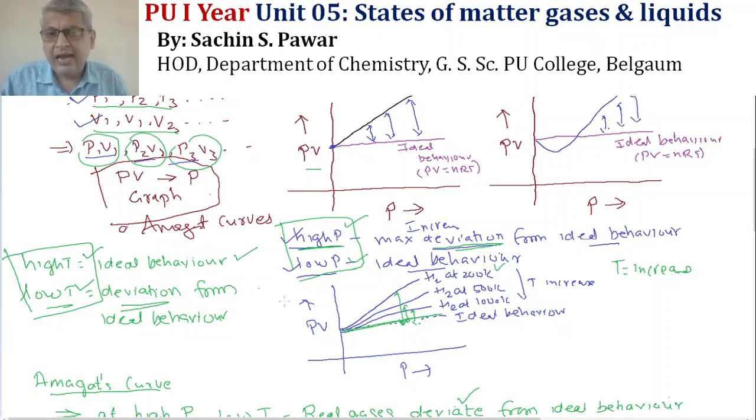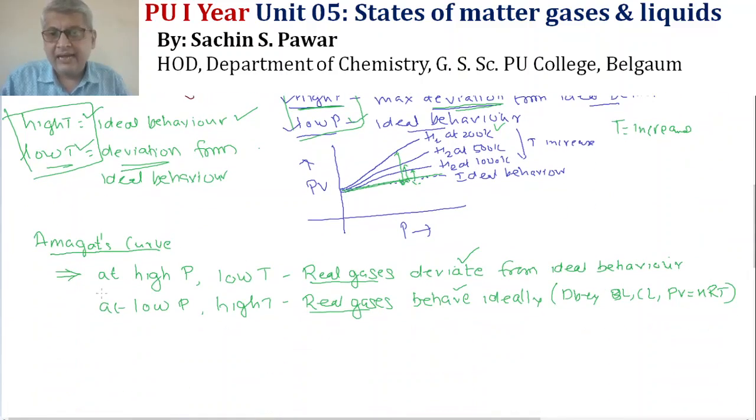Ideal behavior and non-ideal behavior. So they got the condition: at high pressure and low temperature, real gases deviate from ideal behavior, and at low pressure and high temperature, real gases behave ideally. This is Amagat's practical explanation regarding the behavior of gases as far as Boyle's law, Charles' law and the PV equals nRT equation are concerned. Since Boyle's law, Charles' law and Avogadro's law give the PV equals nRT equation, this equation is important.